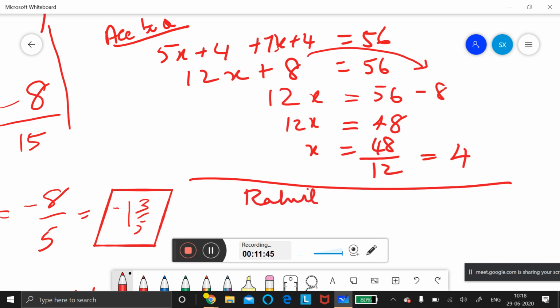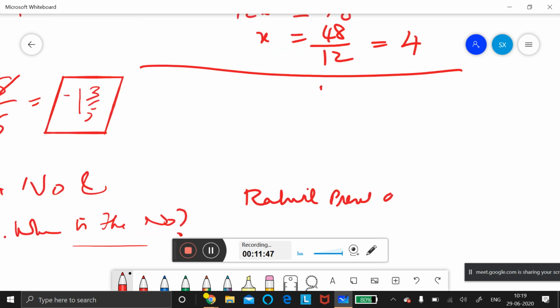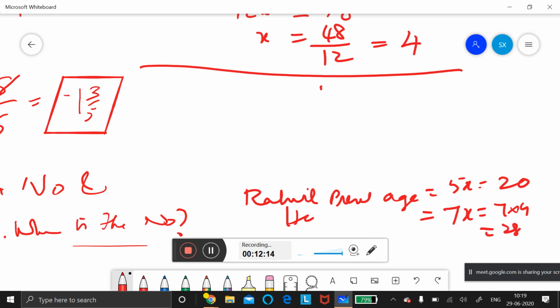Rahul's present age is 20, ma'am. 5x, so 5 into 4, 20. And Harun's present age is 7 into 4, 28. So like this you should write. If you want, you can write here 20 years, 28 years. Conclusion statement is very important, children. Don't miss the conclusion statement at all.